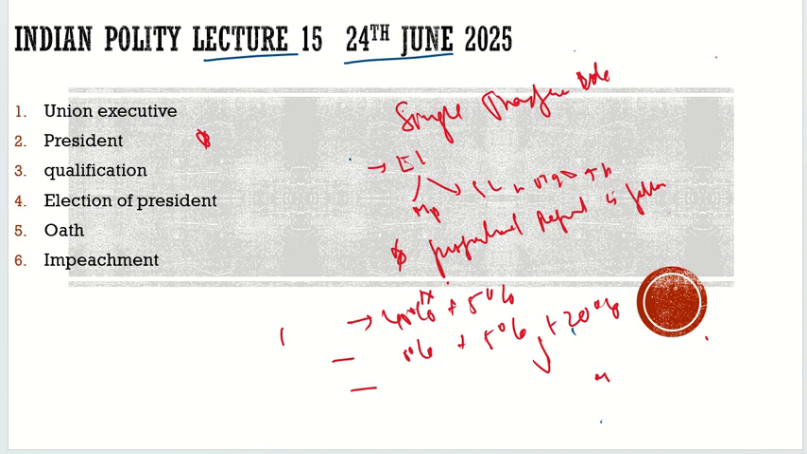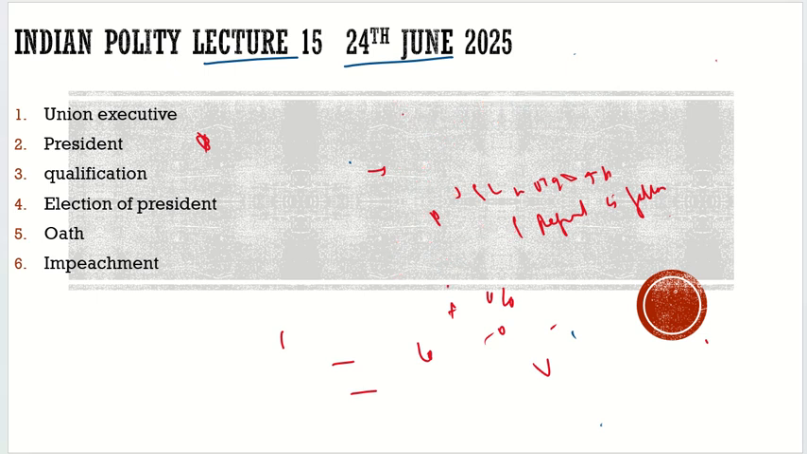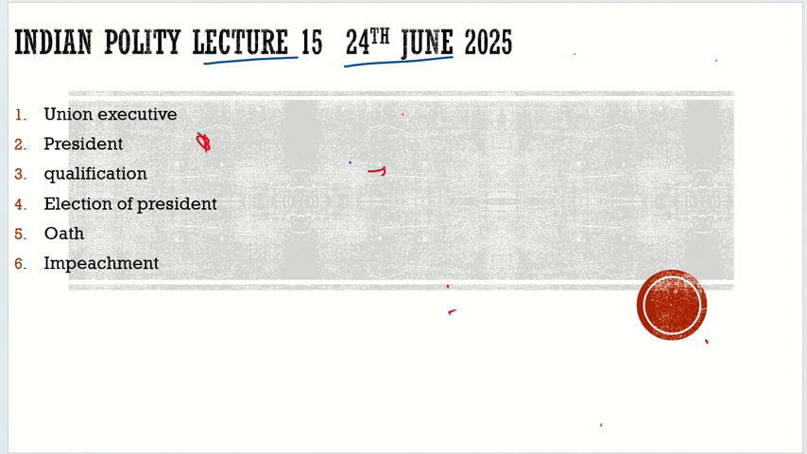Now let's highlight what is the criteria for the qualification of the president, because it is also very important to understand. So the qualification is: who is the president going to be? This is the question. Before the election, we should have discussed this, but no issue. Here we will discuss who is going to be the president. What is the qualification of the president?